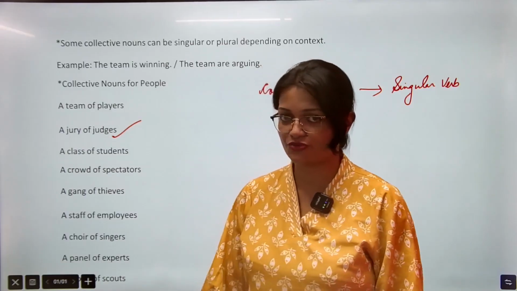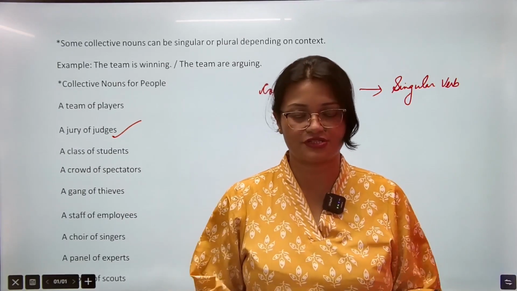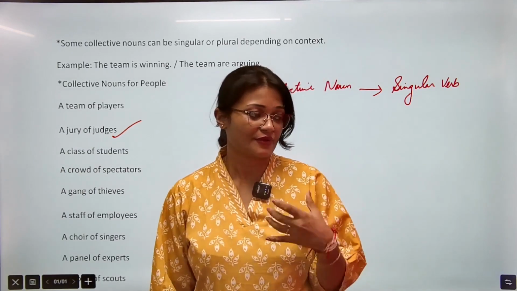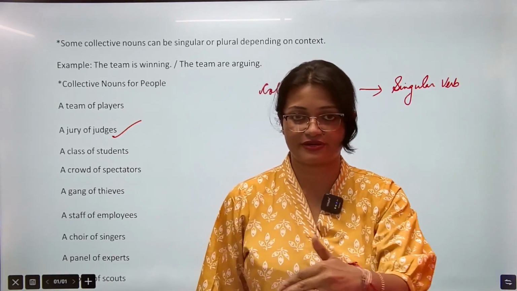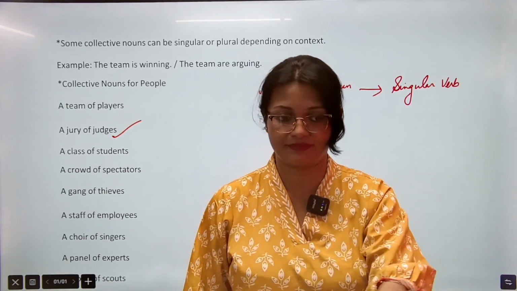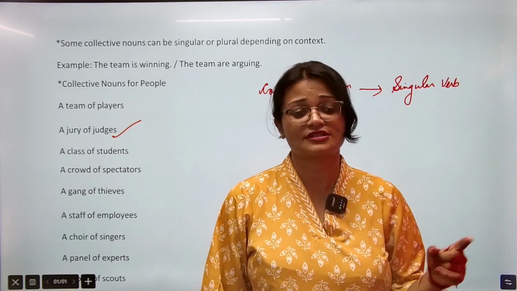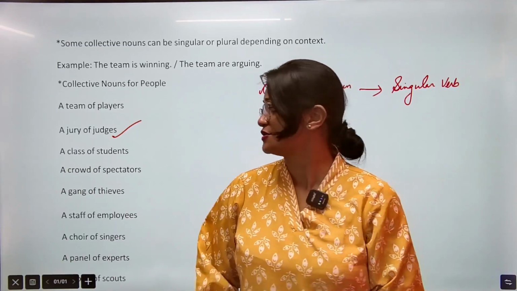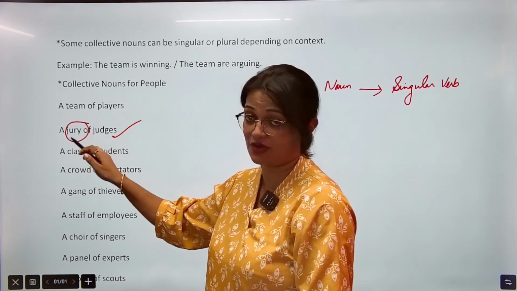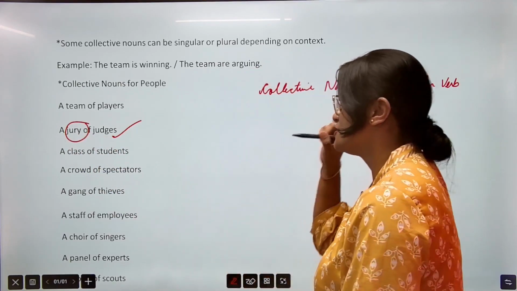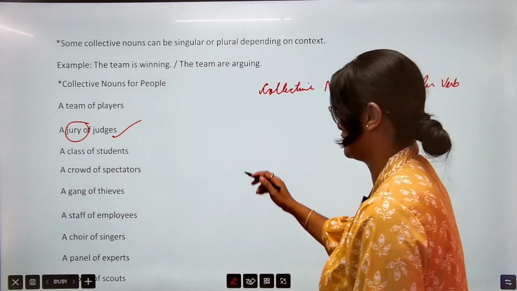You understand what is jury? Jury means the panel of judges. We see in our television also, कोई reality show होता है, and we see there are some judges which are seated in a panel, right? 5 or 4 judges. So this whole panel is called the jury of judges. So this is the collective noun for the word. Okay. So jury हम बोलते हैं collective noun के लिए, judges के लिए.